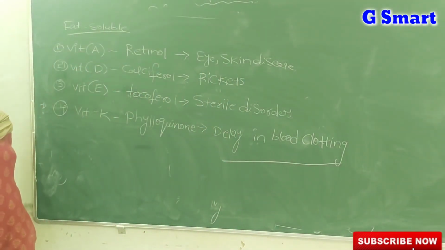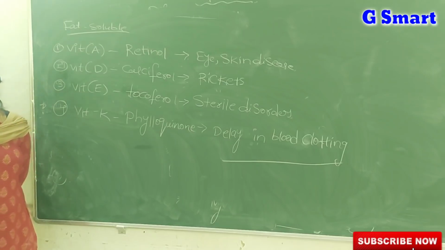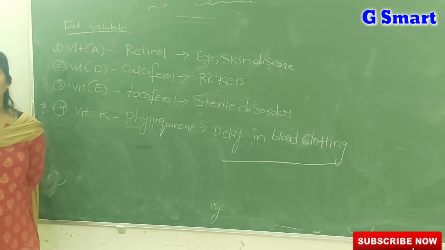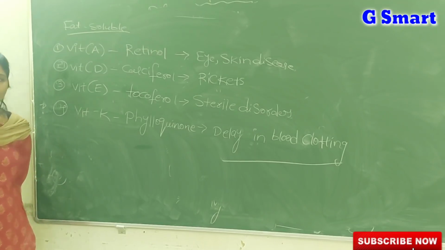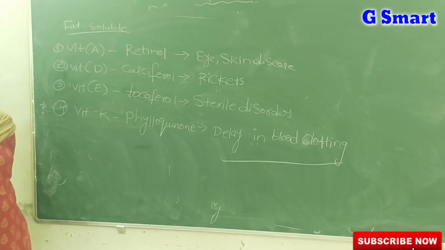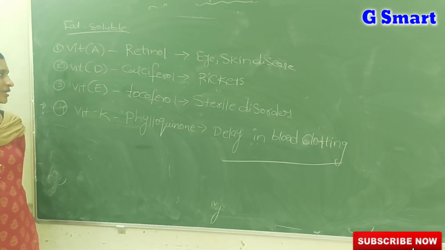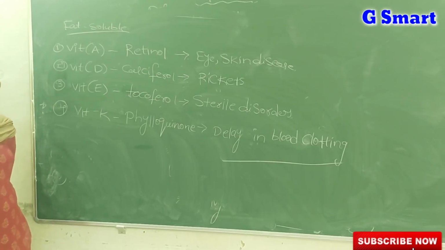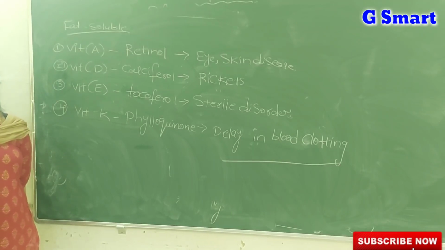So once again, let us revise the vitamin deficiency diseases. Vitamin A chemical name is retinol, and the deficiency diseases are mainly eye diseases and skin diseases, like night blindness and xerophthalmia. Vitamin D is calciferol and vitamin E is tocopherol. Vitamin D deficiency leads to rickets, and vitamin E deficiency leads to sterile disorders. And vitamin K, phylloquinone, if it is low in our diet, leads to delay in blood clotting. It takes more time to clot the blood.